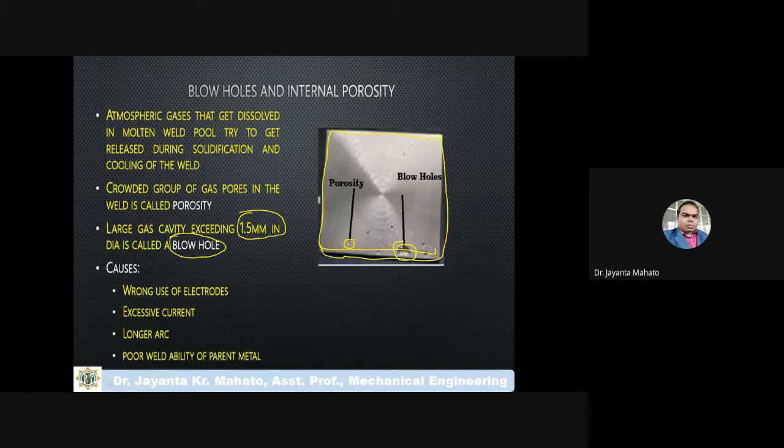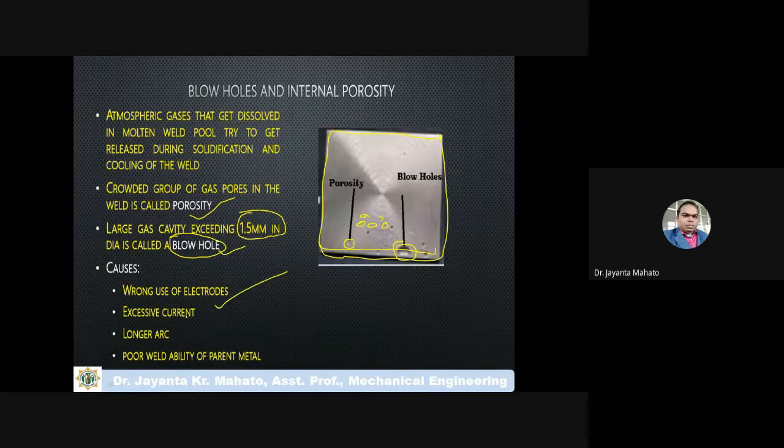If the size is more, then these are called blowholes. And if the size of this porosity is less than 1.5 mm, then these are called porosity. And if the size is more, then these are nothing but blowholes.